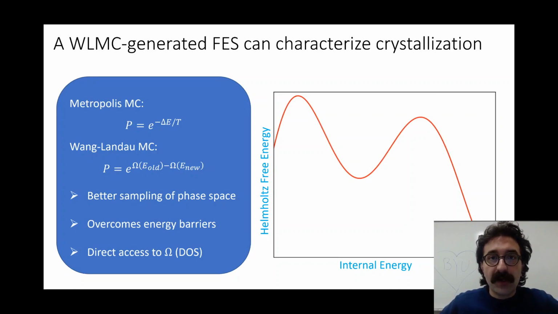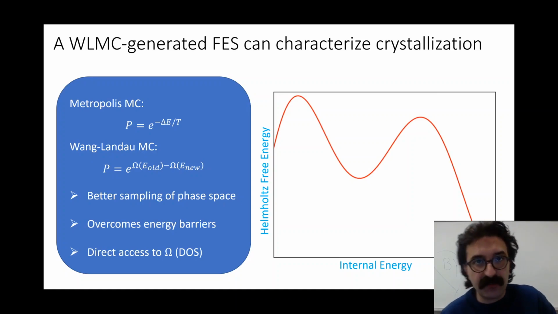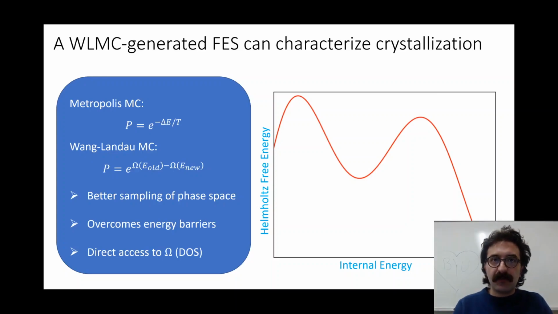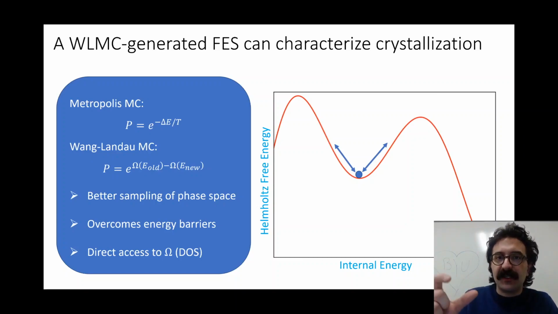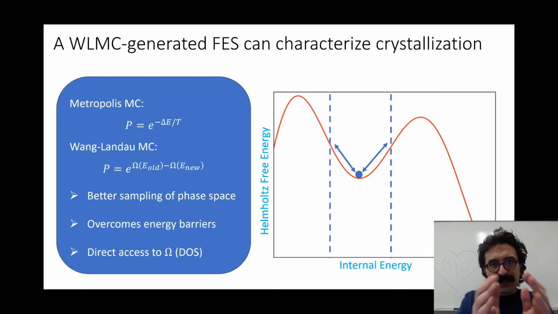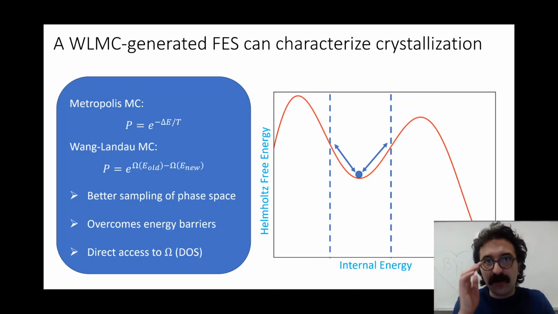So a Wang-Landau Monte Carlo generated free energy surface, as we briefly mentioned before, can really show us the difference between CNT and SOM. And so the reason we've employed that is to contrast it with Metropolis Monte Carlo, for example, with an acceptance rate that is really the Boltzmann probability. What happens is if you start, for example, in this hypothetical free energy surface down the center, Metropolis Monte Carlo biases us away from high energy differences and would not let us escape this sort of cage, and we can't sample phase space efficiently. So therefore, Metropolis Monte Carlo is a very bad way to build a free energy surface.